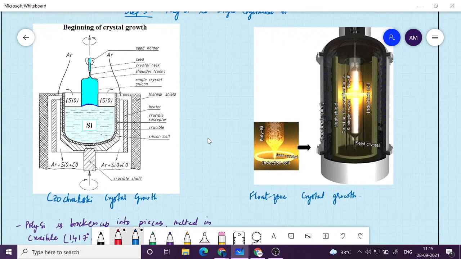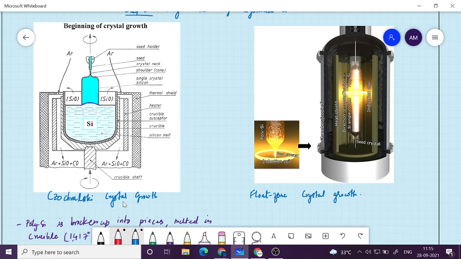So the process is called Czochralski crystal growth. And what we do is that we again take this silicon, that is the electronic grade silicon, in a crucible, silica crucible. This crucible is usually made up of silica, and then you heat it up. Silica has a very high melting point, so the crucible will not get melted, but the silicon will be melted inside, just like in step 1.